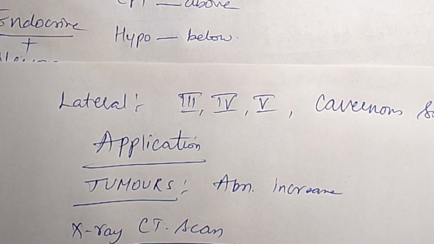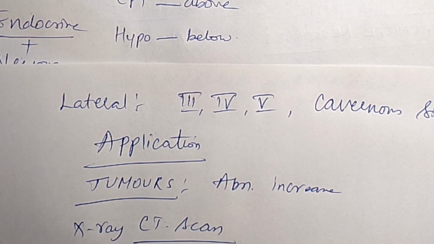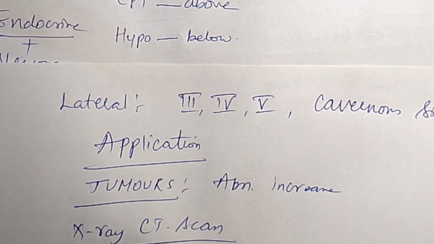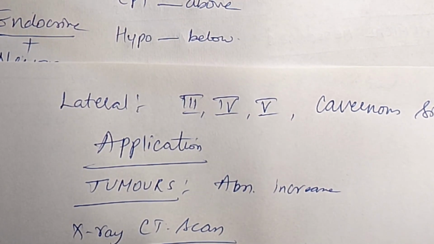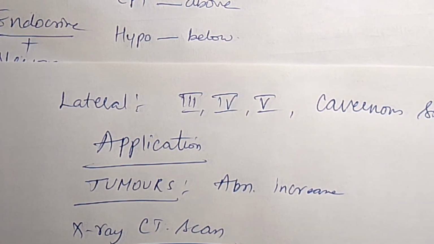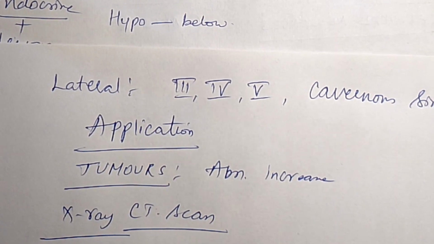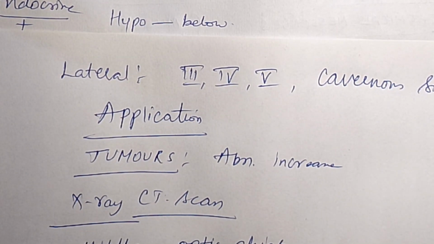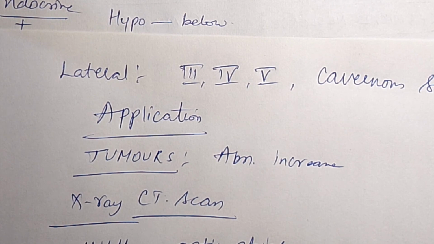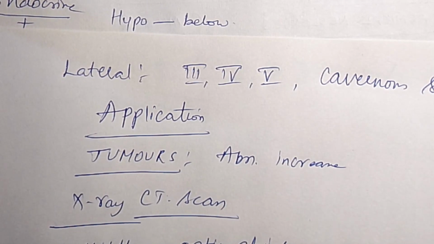We can see in X-ray, apart from the tumors, a tumor of the pituitary may press on the middle fibers of the optic chiasma. It can pass through the middle fibers of optic chiasma, which may lead to bitemporal, bi means two, bitemporal hemianopia. Okay, this is the condition, hemianopia. And a pituitary tumor can press on the cranial nerves. See, by knowing the borders we can know what the effects of the pituitary gland tumors are.